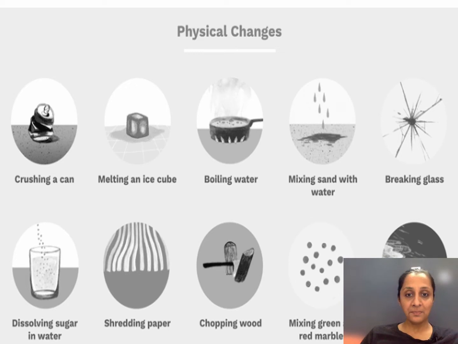Then when you shred paper, that is you cut paper into small pieces, paper is paper. Chopping wood, mixing green and red marbles. So they don't dissolve into each other. You can just separate them physically. So again, in a few physical changes, the separation can be done by physical methods also.